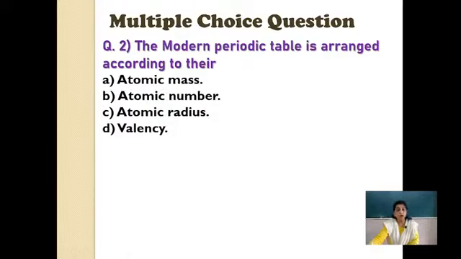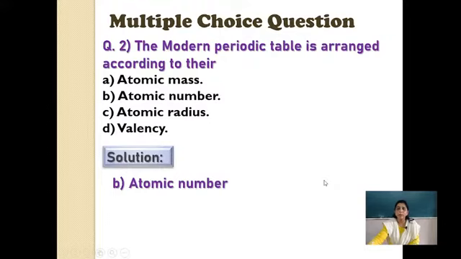See, the options confuse us. Okay, but your definitions of these must be clear. What is atomic mass, what is atomic number, what is atomic radius, and valency is something different. Okay, so the answer for this is, yes, atomic number. Just now in the previous slide we have read this.